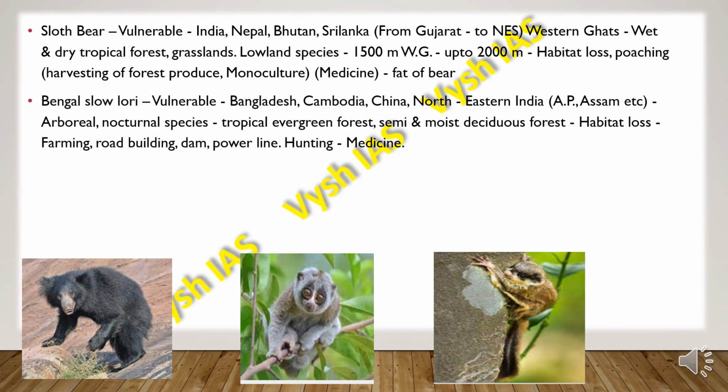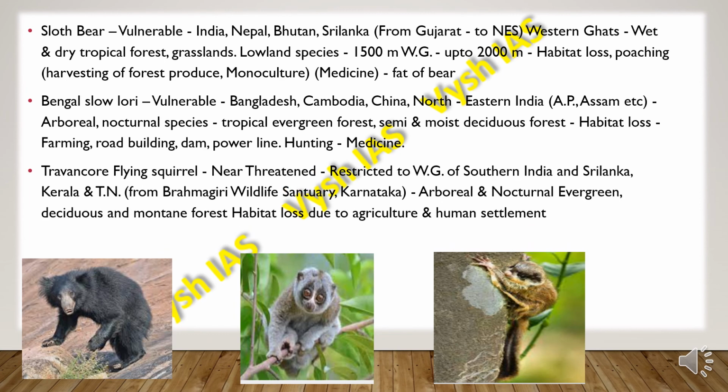Then we have the Bengal loris, which is vulnerable. They are found in Bangladesh, Cambodia, China, and northeastern India, that is Arunachal Pradesh and Assam. They are arboreal, nocturnal species, and they are found in regions where tropical evergreen forests and semi-evergreen and moist deciduous forests are there, and they mainly face habitat loss because of farming, road building, dam construction and power lines, and they are also hunted for medicine.